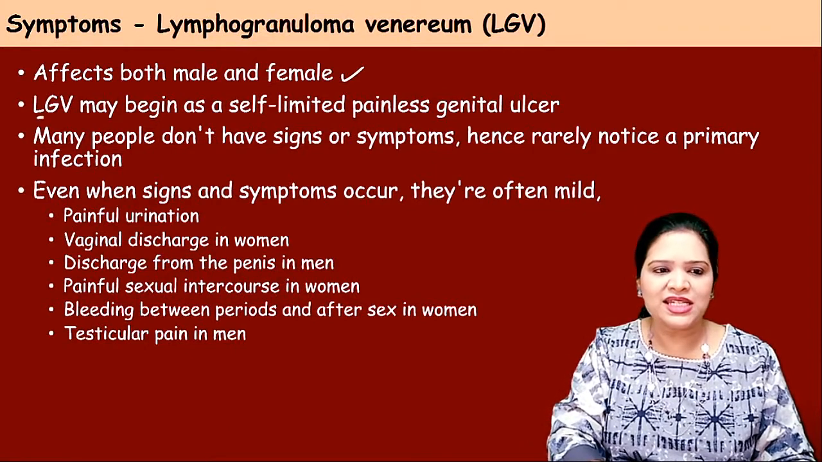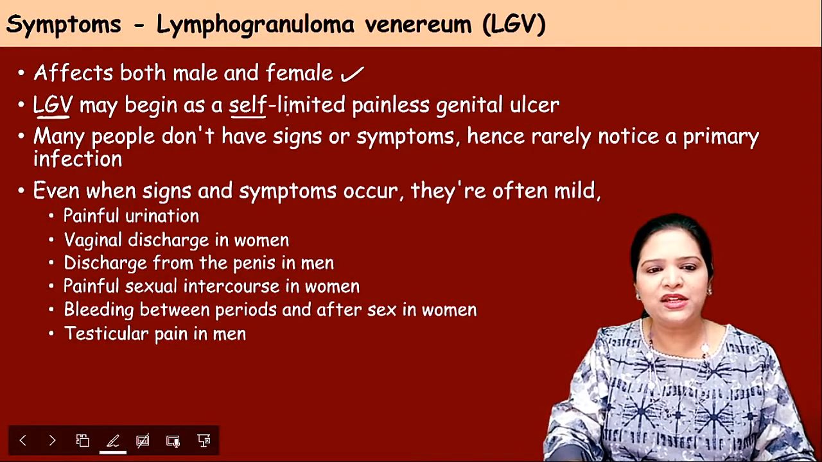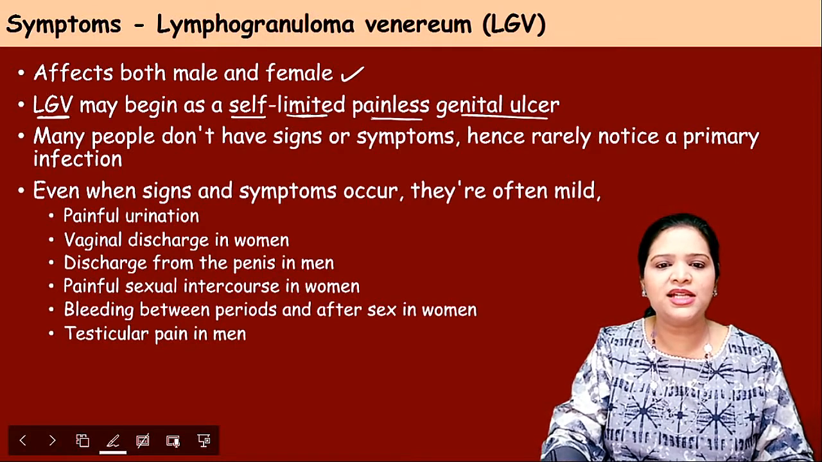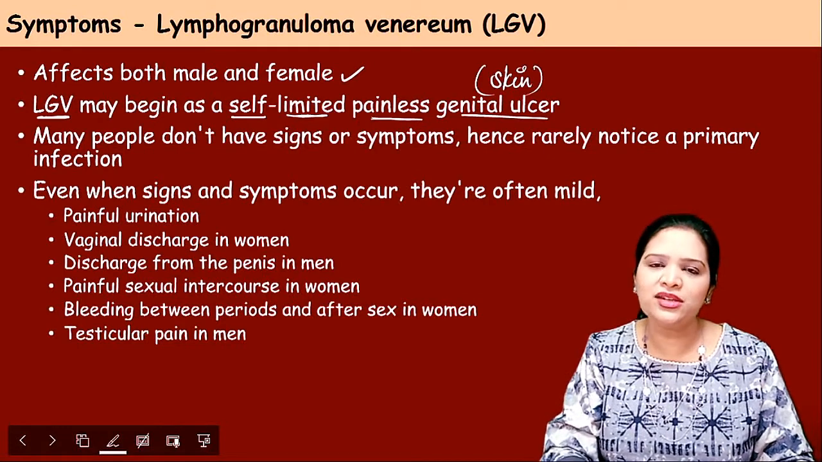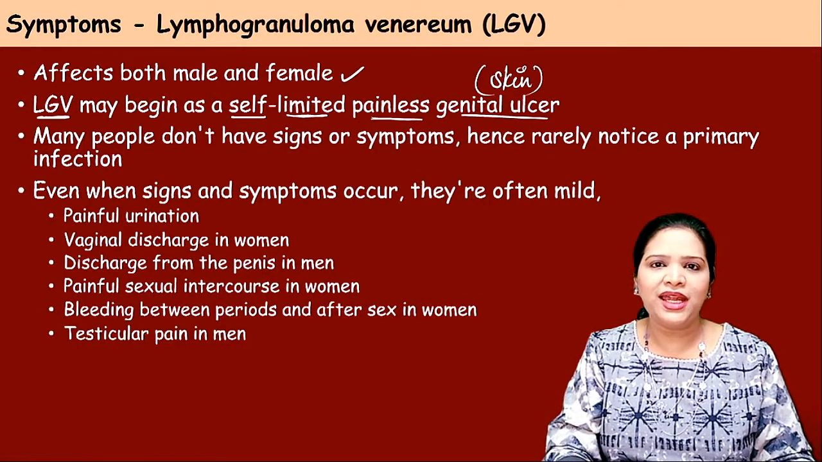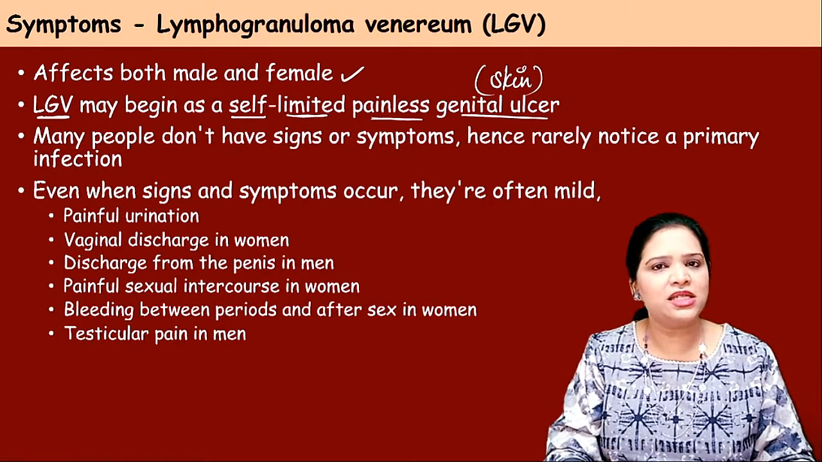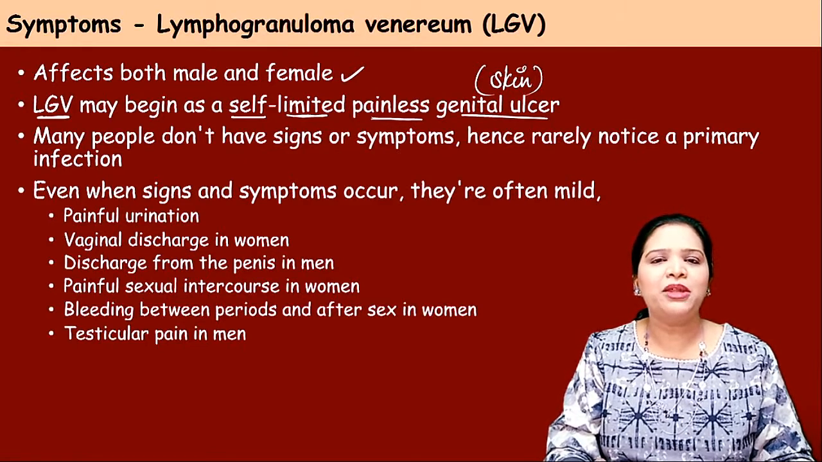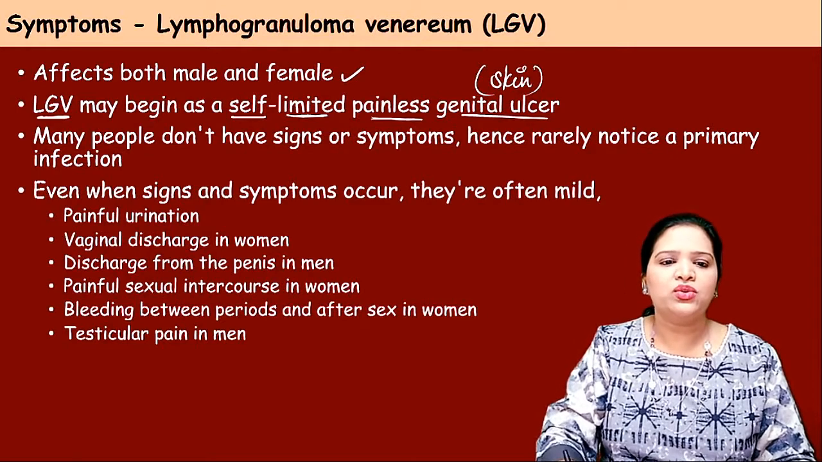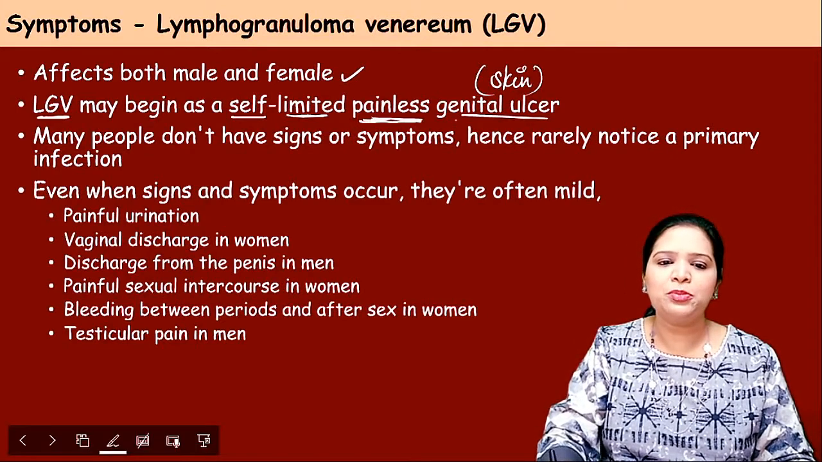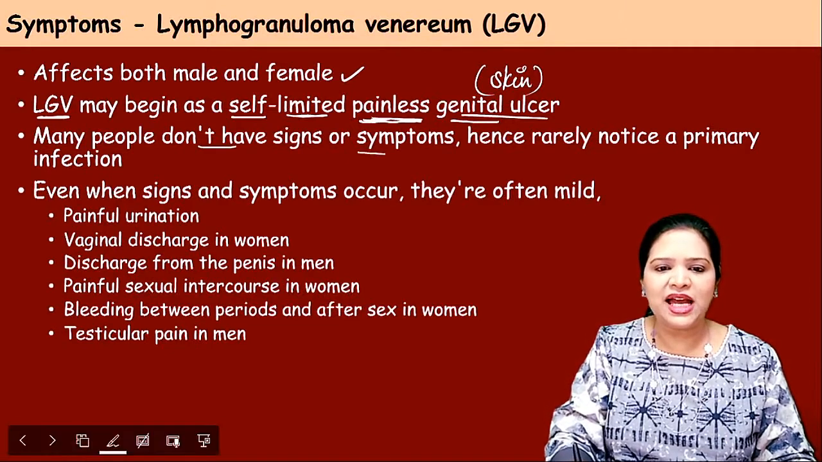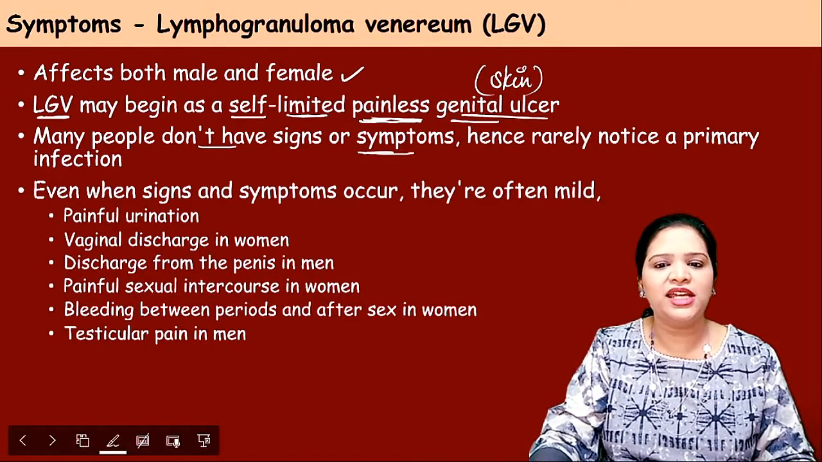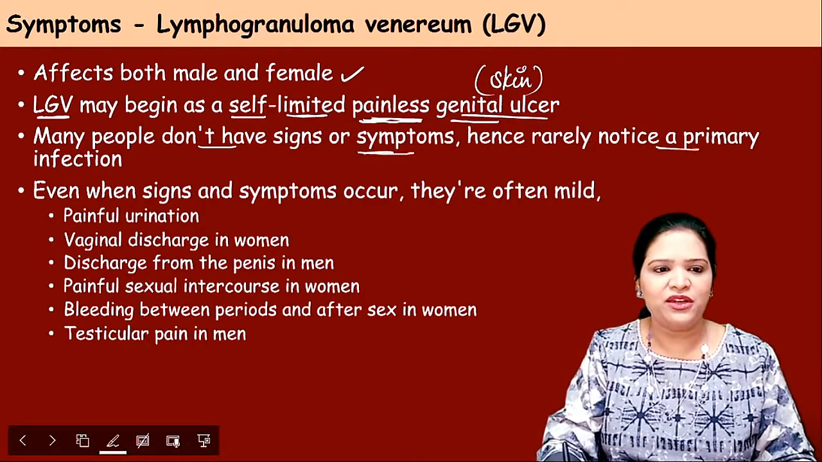Okay, so LGV begins as a self-limited, painless genital ulcer, a skin ulcer. At the genital region, the organism is entering. When it enters, within 3 days the skin ulcer will be formed. But most of the time, the patient won't recognize that. They don't notice it. That's why it is called a self-limited painless genital ulcer. People do not have signs or symptoms initially. They rarely notice the primary infection.